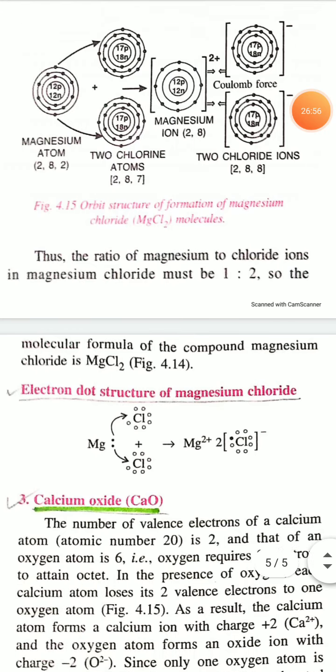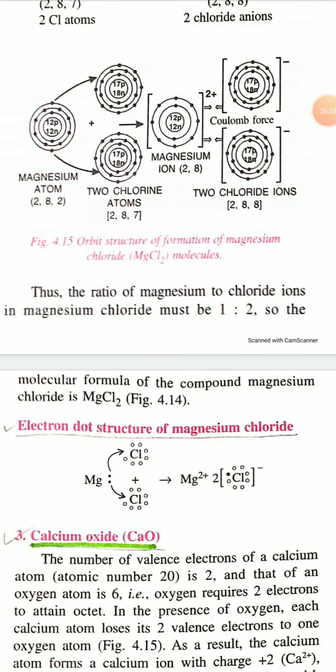Now the orbital structure of MgCl2. You can see on the extreme left the orbital structure of the magnesium atom, then the orbital structure of the 2 chlorine atoms.